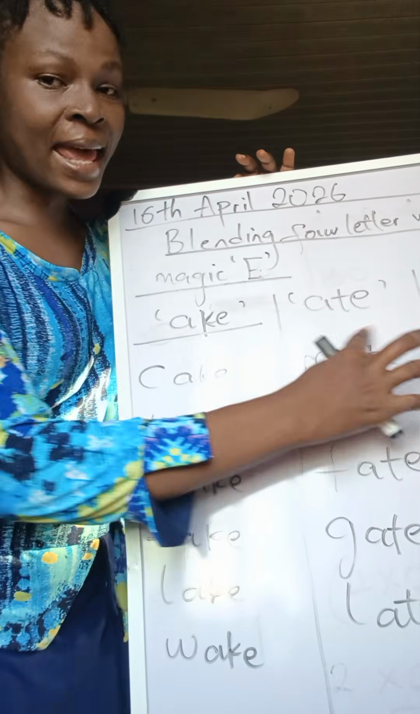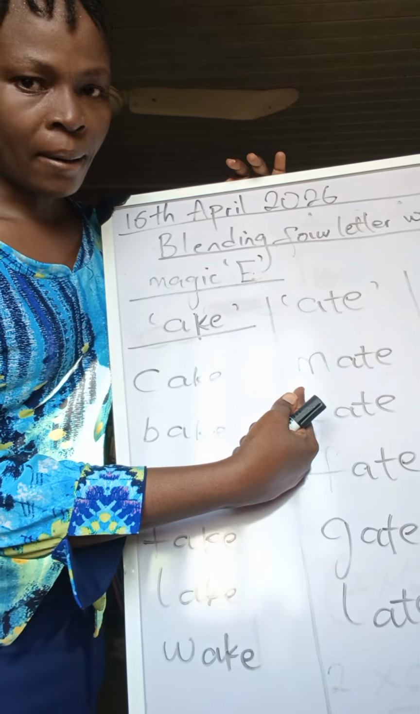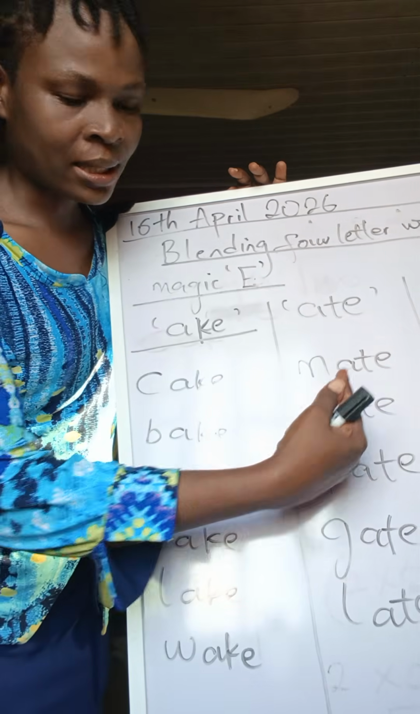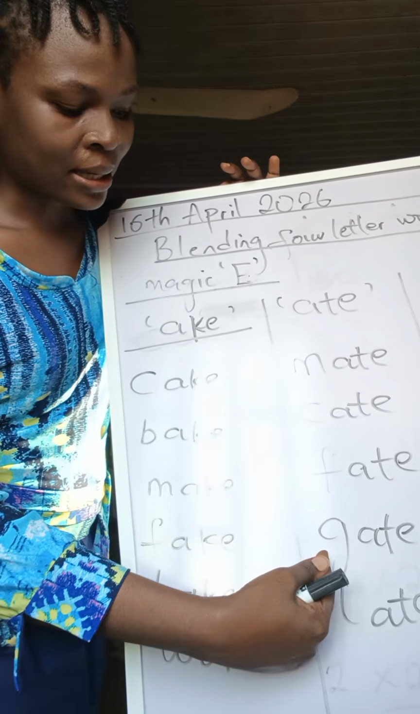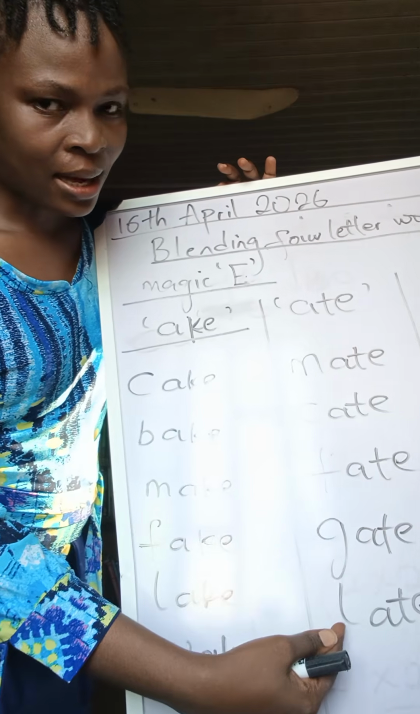And here, this is "eight." If you put M, it becomes "mate." Put K, "Kate," fate, gate, late.